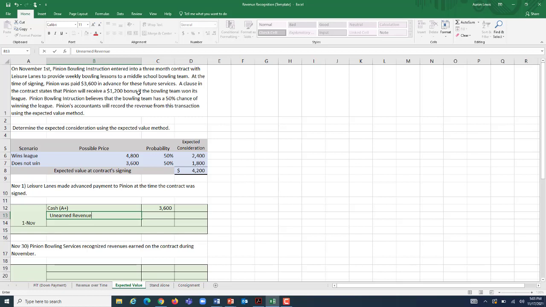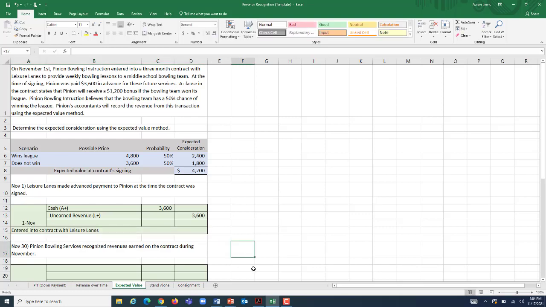We need to record it as a liability. We owe something now. We owe these lessons. So we're going to record it under unearned revenue. Again, you could record it as unearned service revenue if you wanted to have more specific accounts. Also going to be for $3,600. When we entered into a contract with Leisure Lanes.